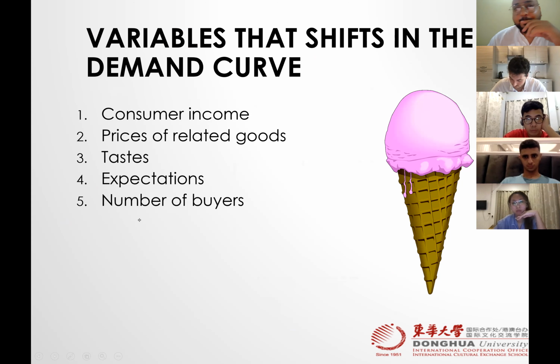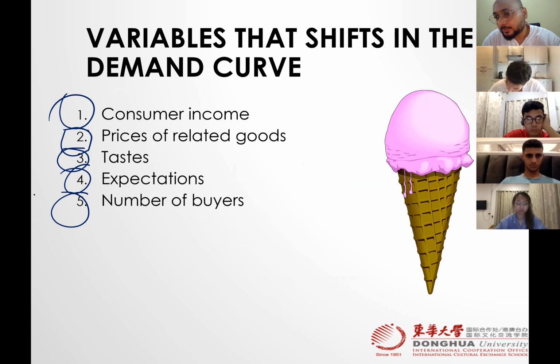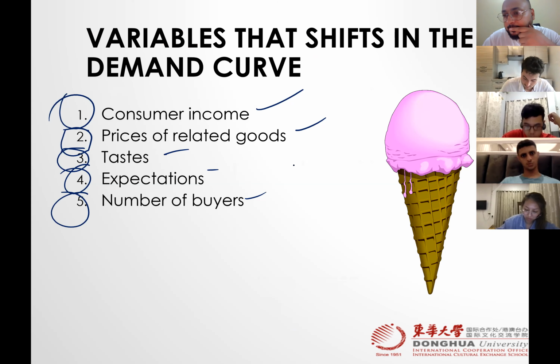Okay, now these are the variables which cause a shift in the demand curve. So any reason that causes an increase in demand must be under one of these categories. So number one, consumer income. If consumer income rises, right? If your income rises, you start consuming more. It means the price is the same, 2 yuan per cone, but now your affordability increases, purchasing power increases, right? So demand shifts to the right.